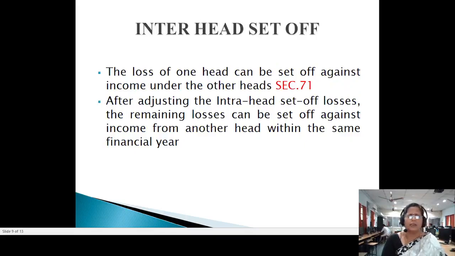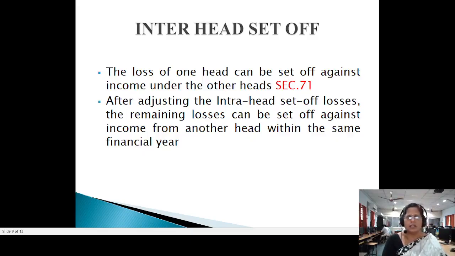When we talk about inter-head set-off, what I have discussed so far is intra-head adjustment or intra-head set-off. Now inter-head set-off: the loss of one head can be set off against income under other heads, which comes under section 71.